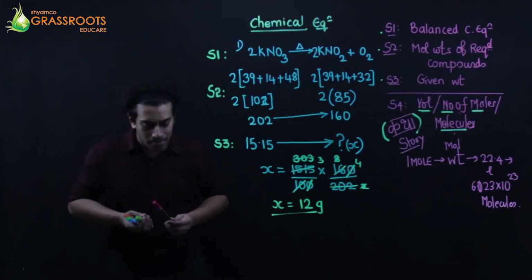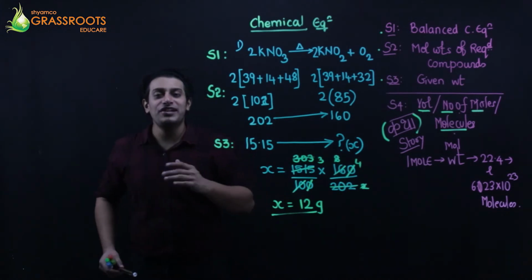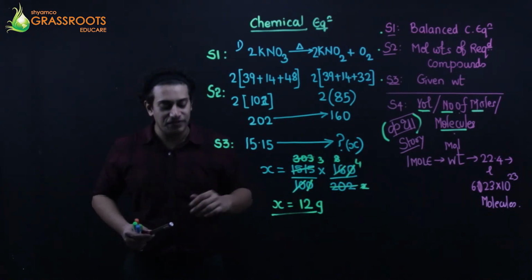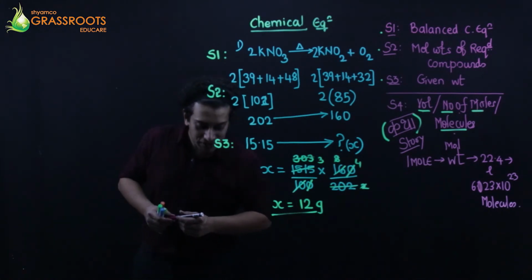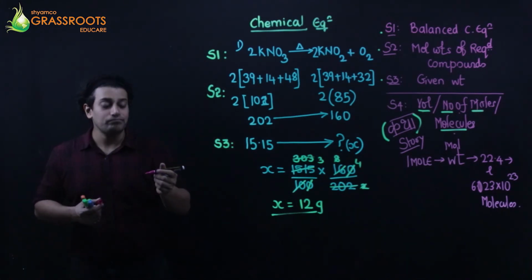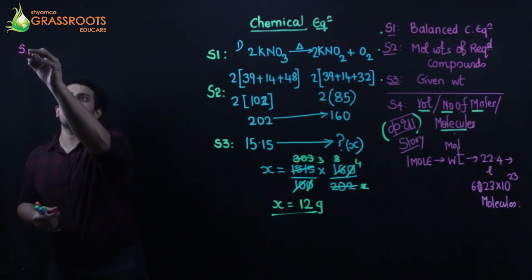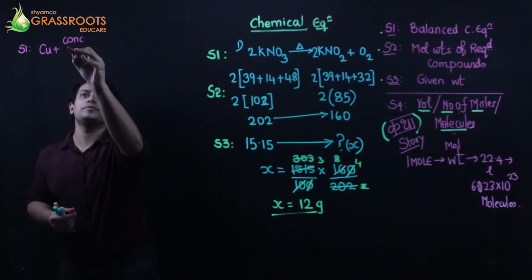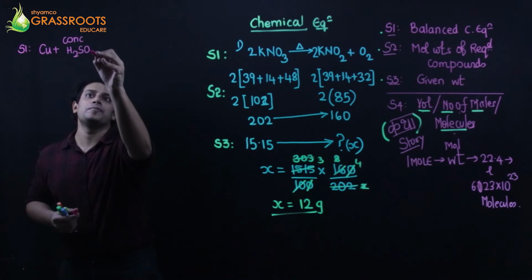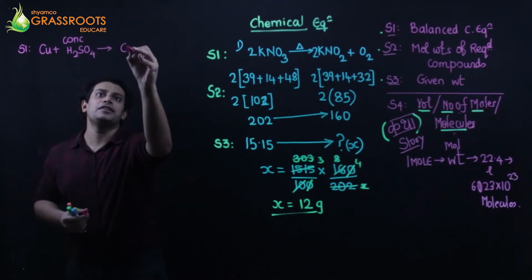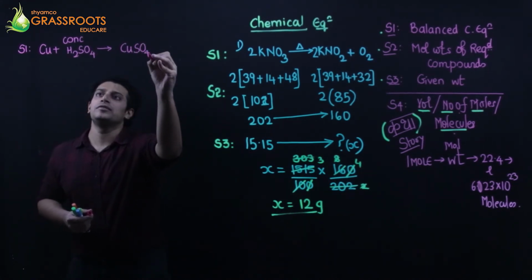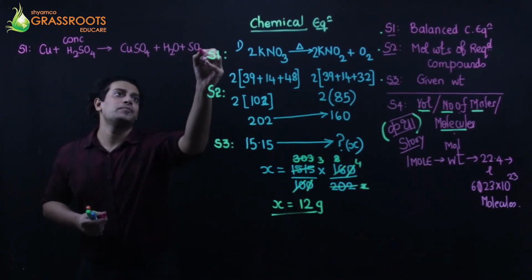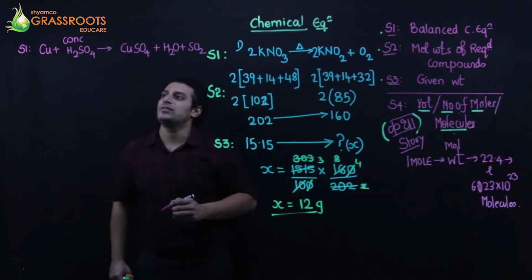Second, copper on reacting with conc H2SO4 gives copper 2 sulfate. Okay, so the reaction goes this way. Copper, first step, plus conc H2SO4, it gives me CuSO4 plus H2O plus SO2, I guess. This should be the reaction.